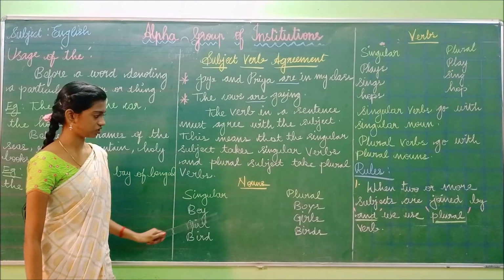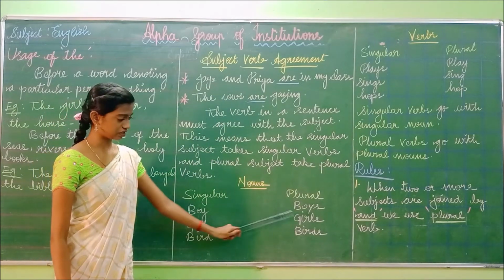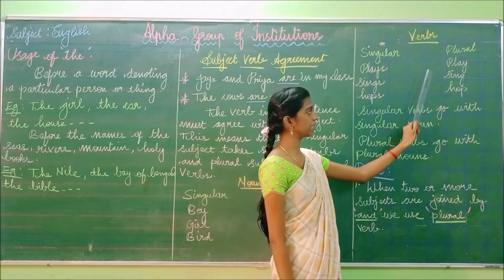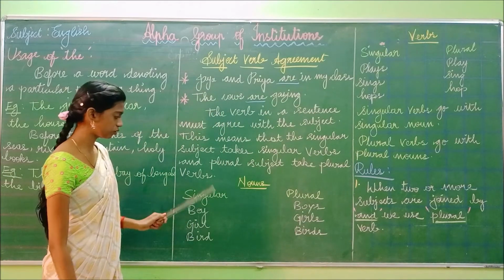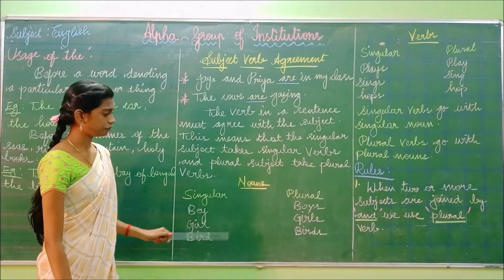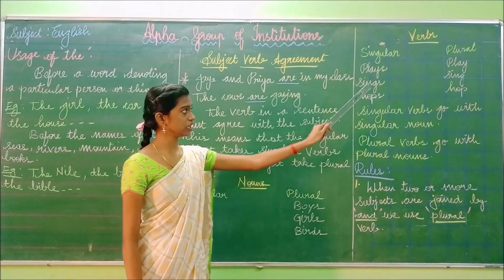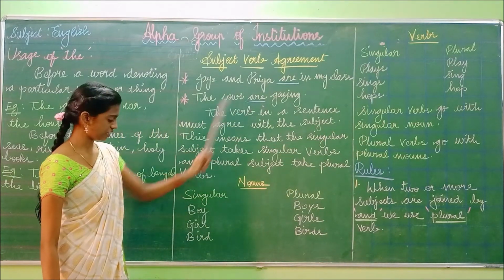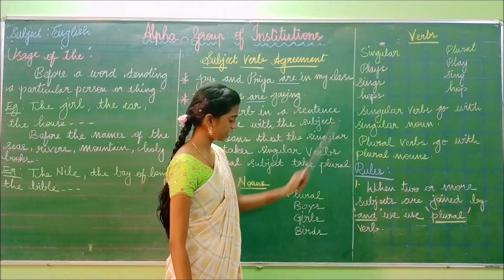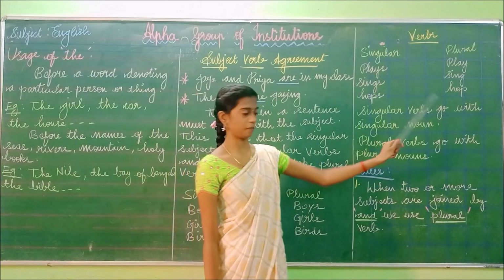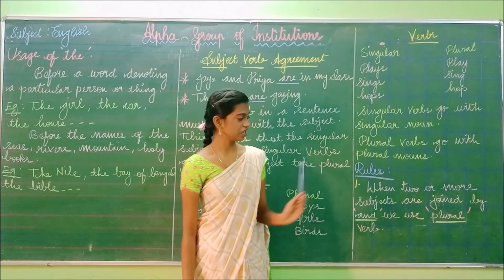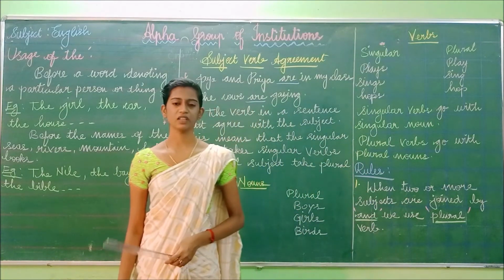So nouns and verbs, singular and plural: boy, boys, girl, girls, bird, birds. In verbs also: plays, sings, hops, play, sing, hop. So what you have to do? For the singular subject, you have to use the singular verb, and for the plural subject, you have to use the plural verb. Boy plays, girl sings, bird hops. Likewise, boys play, girls sing, birds hop. Singular verbs go with singular nouns and plural verbs go with plural nouns. Have you understood this? In subject-verb agreement there are also some rules to be followed.